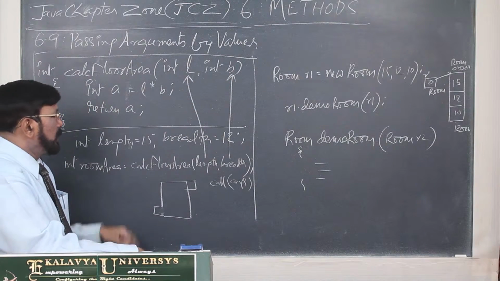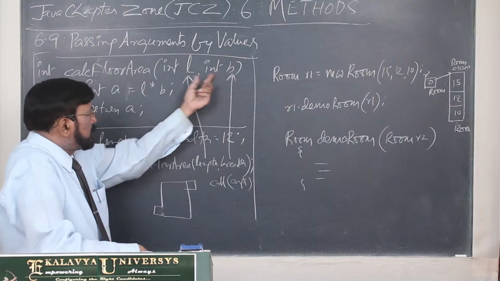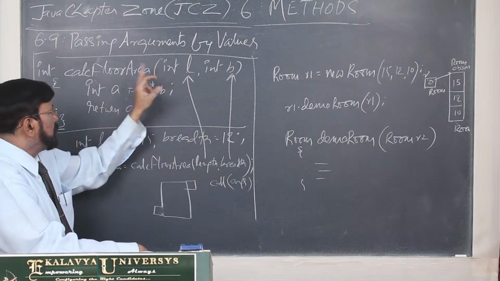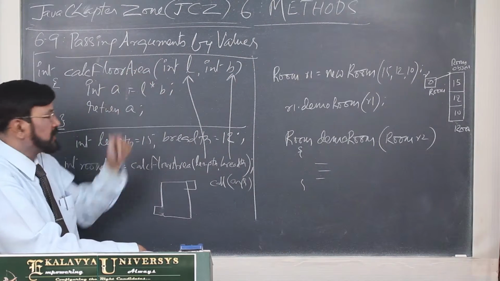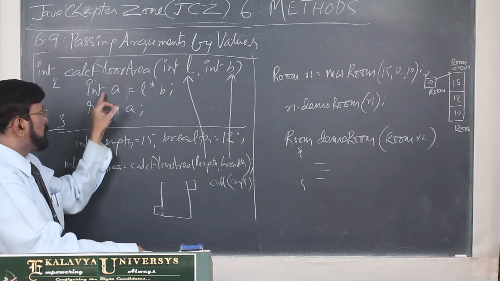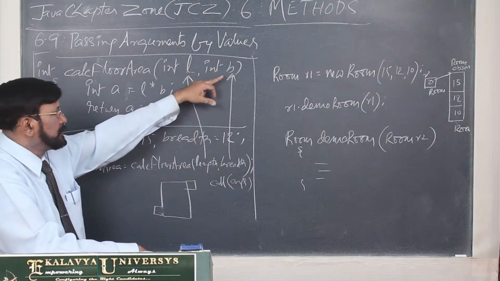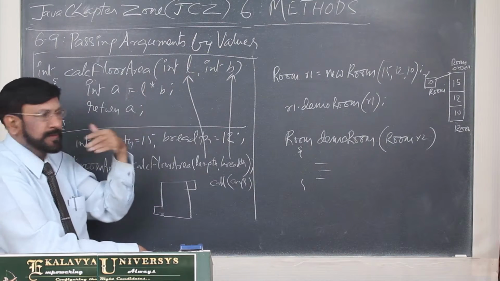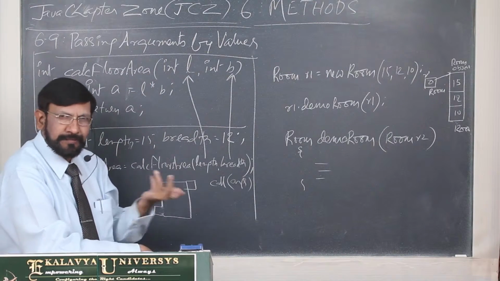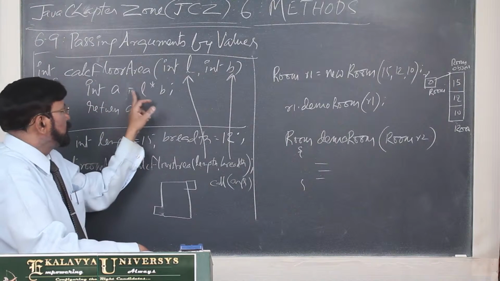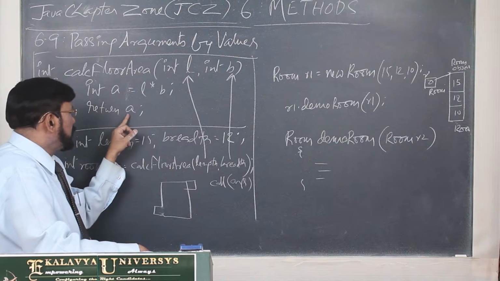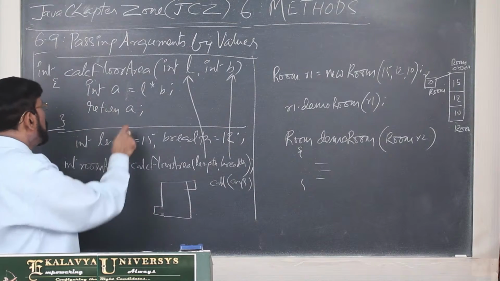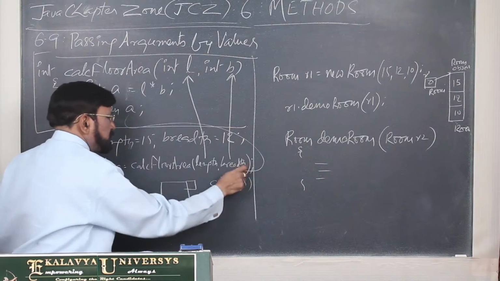So here L and B, the values are provided to the machine, to the method. L and B, that means 15 and 12, are available as inputs to this machine or method. Then A is equal to L into B and return A. So in turn it is passed here.